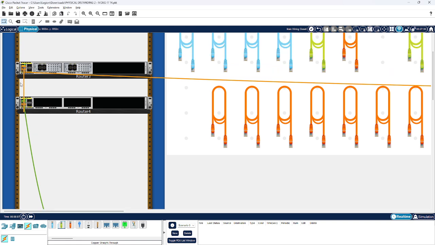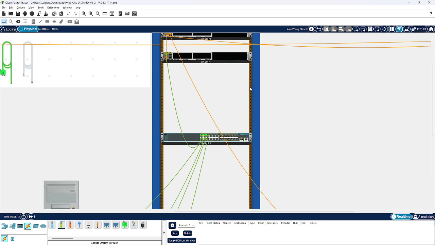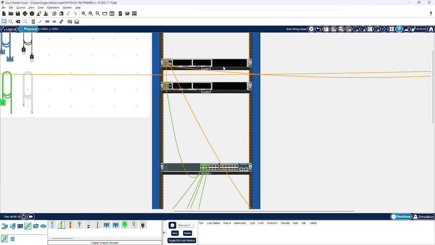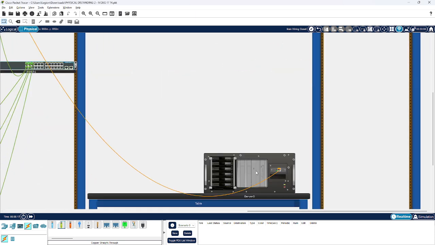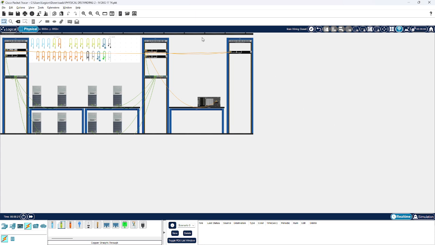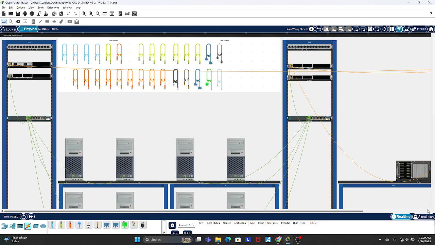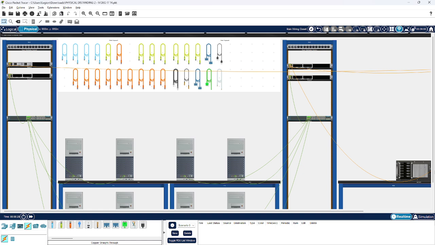Router to router, I use the crossover cable, and then router 3 to another area, I use the crossover, and also router 5 to the servers I use the crossover. As I know, if it's PC to router, it needs to use a crossover cable.